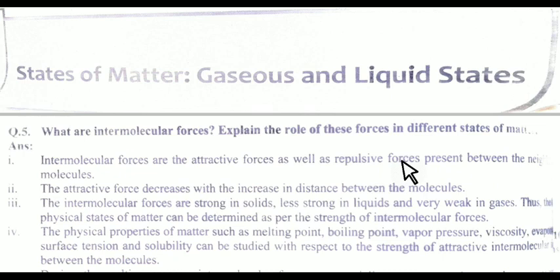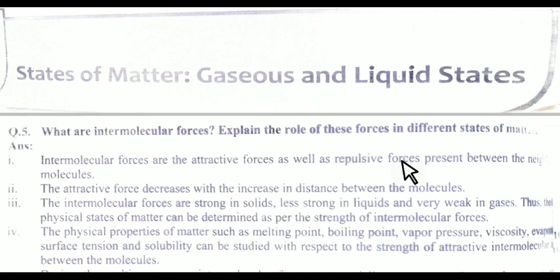The intermolecular forces are very strong in solid, less strong in liquid and very weak in gaseous state, because in the gaseous state there is more distance between the molecules. That's why there are very weak intermolecular forces. Thus the three physical states of matter can be determined as per the strength of the intermolecular forces. Means in solid there are strong intermolecular forces, in liquid there are less intermolecular forces, and in gaseous state there are very weak intermolecular forces.